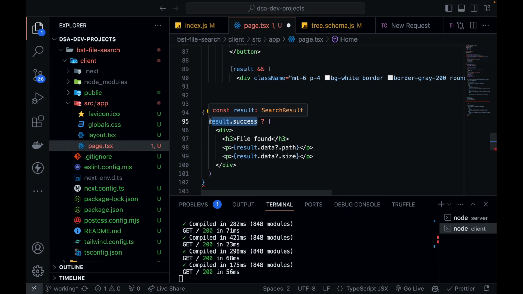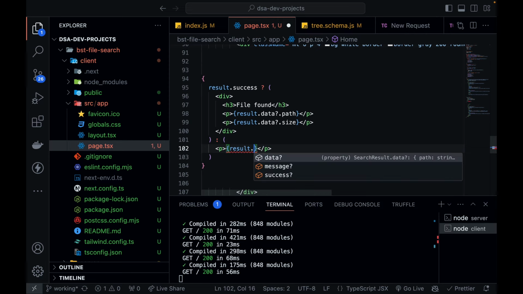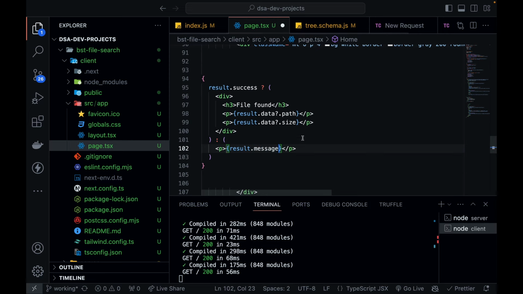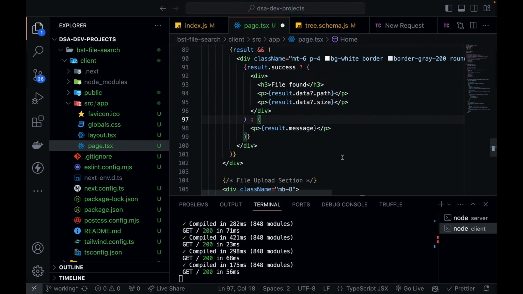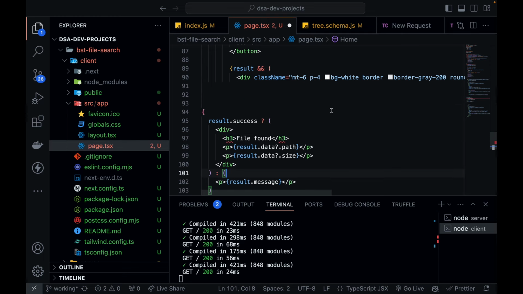Okay, I think we also need to write down another condition. File, basically file not found, right? Or the message whatever I get from the backend, that also I can put. So P and whatever data I get from my dot message, whatever I get from my backend, I can put it over here. Basically we need to design these headings and text also. So let's do that.